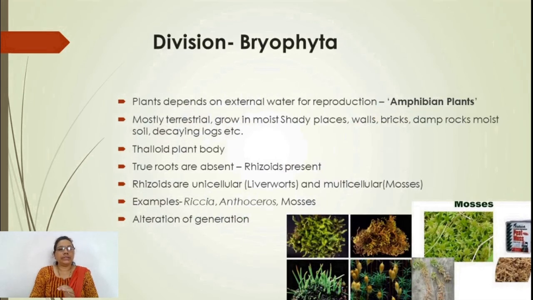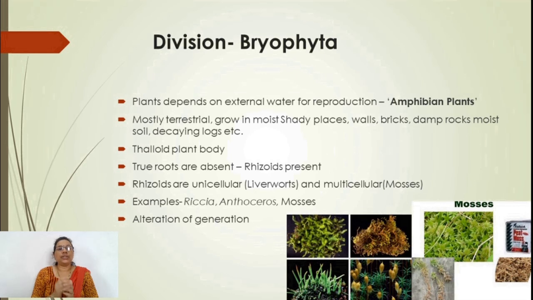Then we go further to the division Bryophyta. The Bryophyta are plants which require external water, particularly for their reproduction. As they require external water for reproduction, these plants are called amphibious plants. Mostly they are terrestrial. Some bryophytes are aquatic members, but the major bryophytes are terrestrial in nature.